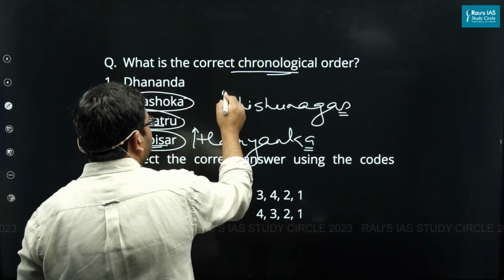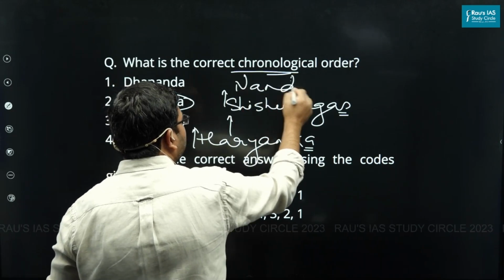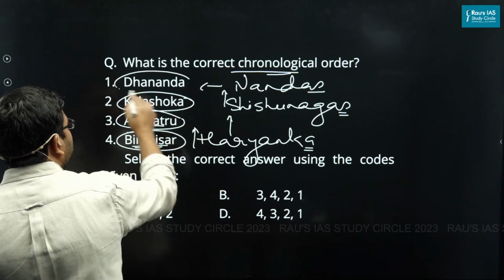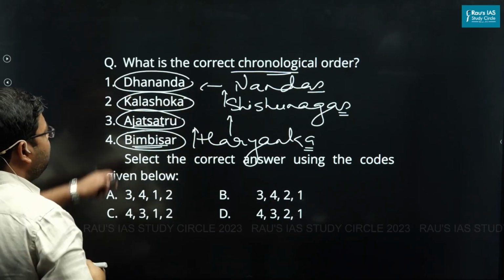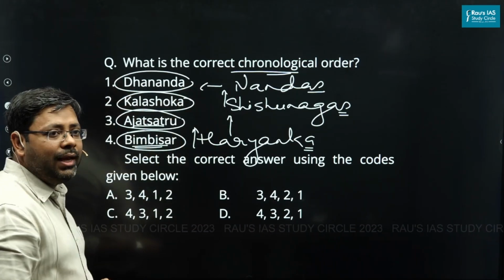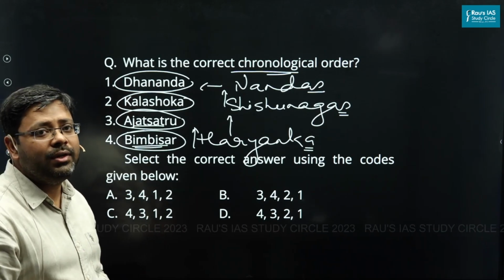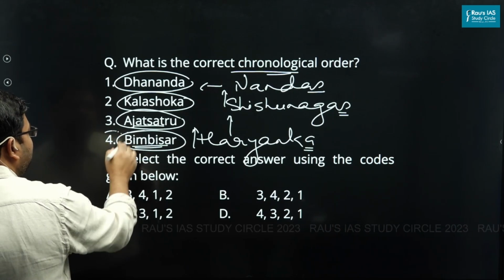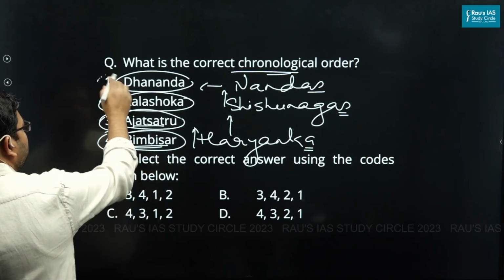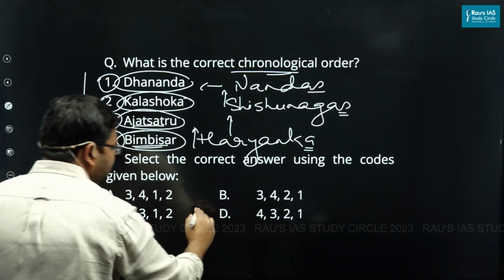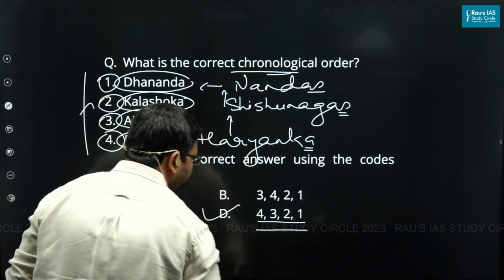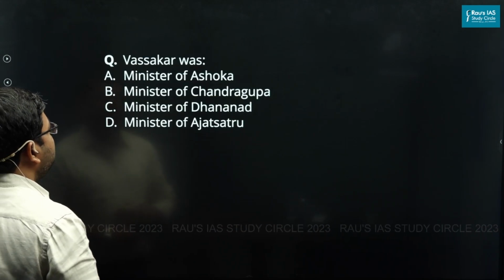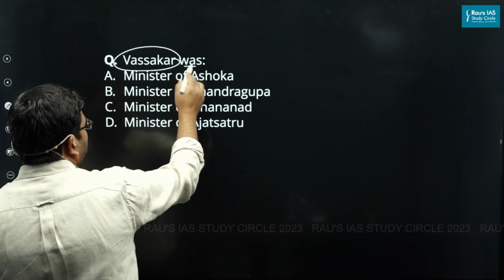And after Shishunagas, there was the rule of the Nandas. A ruler was Dhananand. He was the last Nanda ruler, and in his time Chandragupta Maurya captured the throne and established the Mauryan dynasty. So the answer here is simple. The chronology would be 4, 3, 2, 1. That is the chronology.